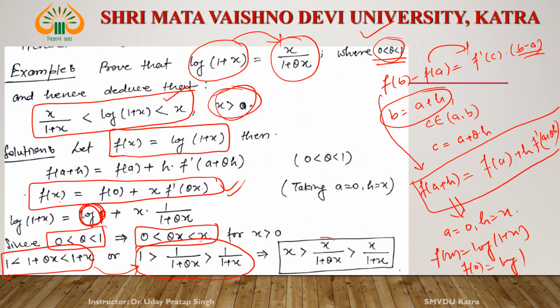So x into 1, x into 1/(1 + theta x), that is x divided by (1 + theta x), and x by (1 + x). And what is this? This is nothing but log(1 + x). This can be written as x divided by (1 + x) is less than log(1 + x) is less than x. Okay, so this is the result.